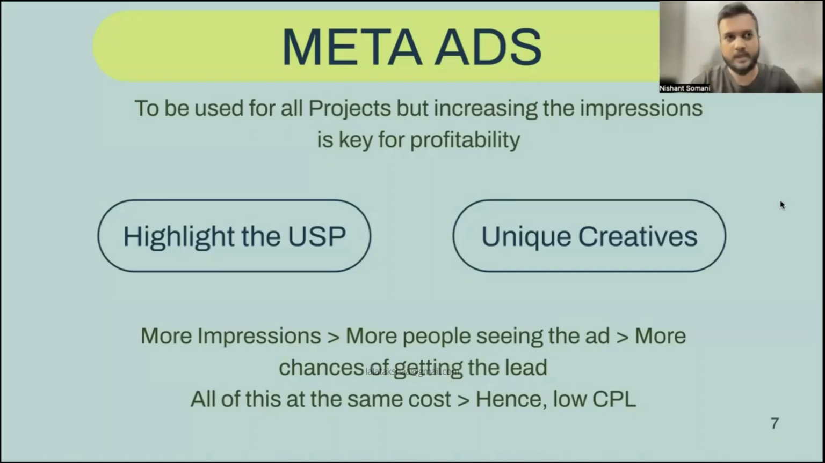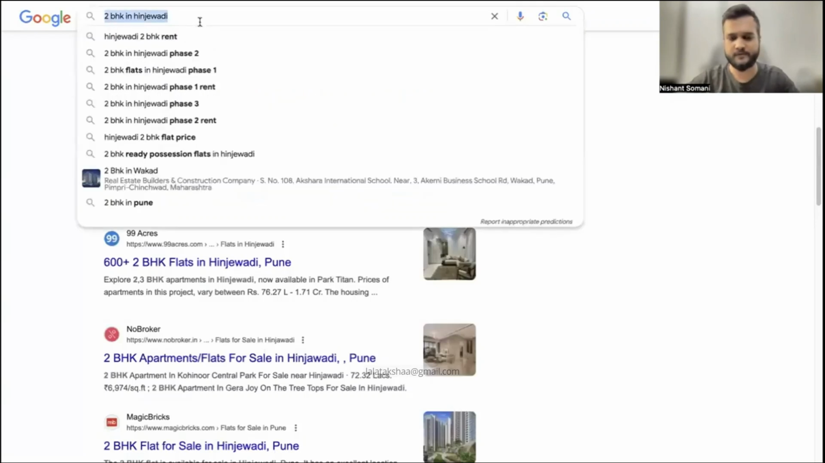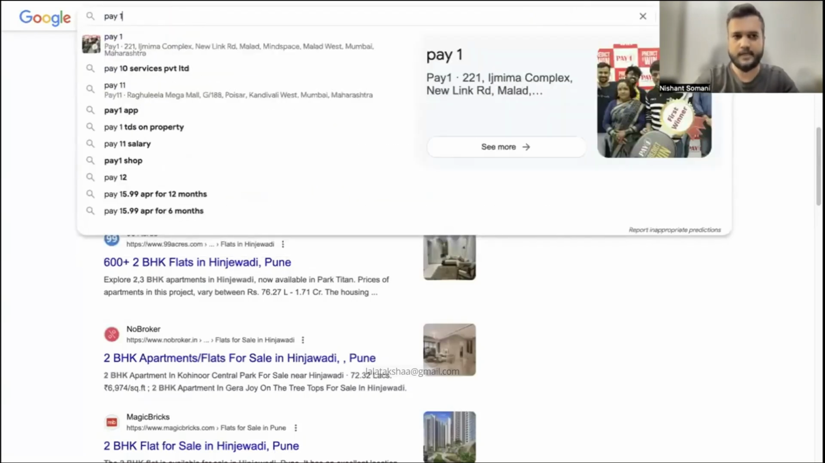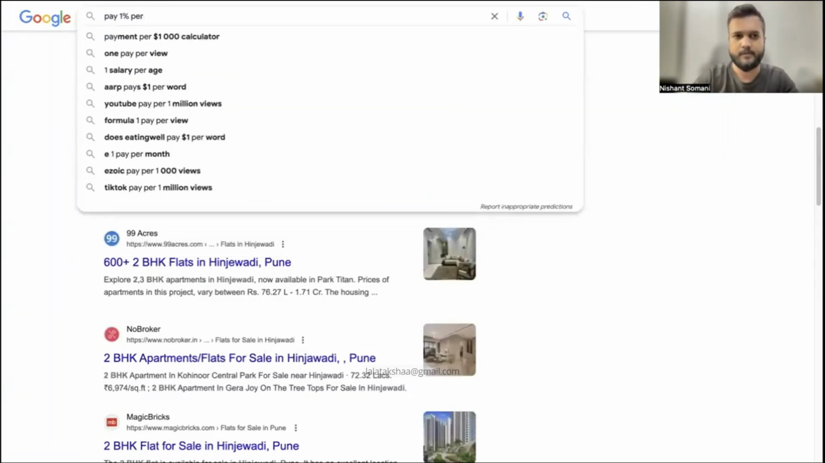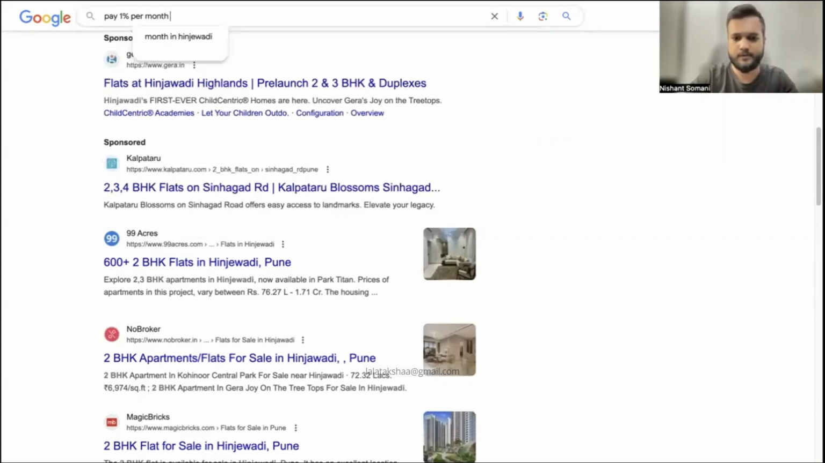So all they were doing, from airports in India to billboards in the UAE to digital ads everywhere around the globe, was pay 1% per month and you get your own Dubai investment. That's exactly what they were doing. And they built it from there and they've sold it like anything. I'll show you the example of those creatives as well. Pay 1% per month, Dubai.